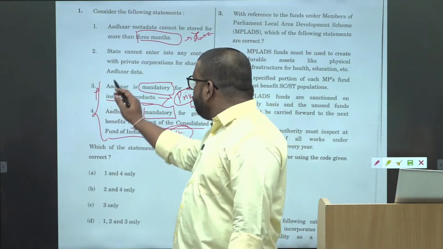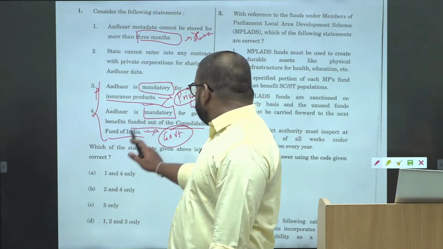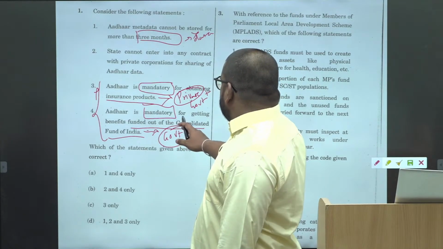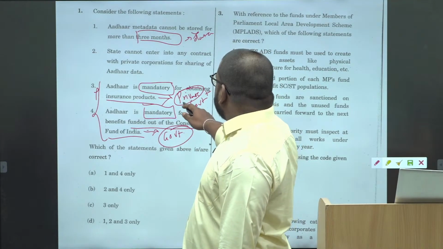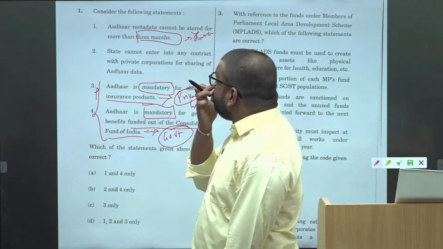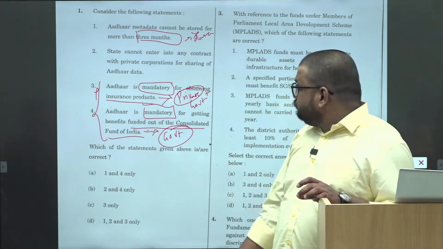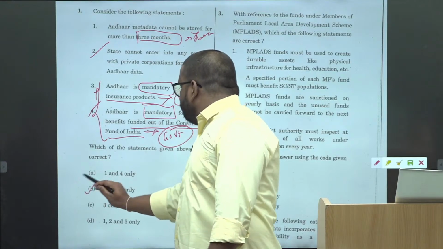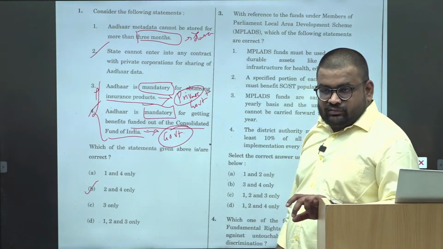So based upon that, 3 and, sorry, mandatory for, yes. No, this is also wrong. This also we have correct. Then also we are not getting the answer. Right? Sorry, right. 2 and 4. That is our answer. ठीक है?